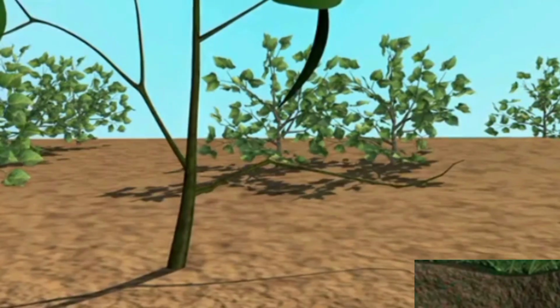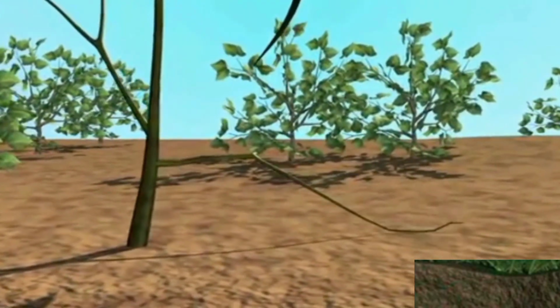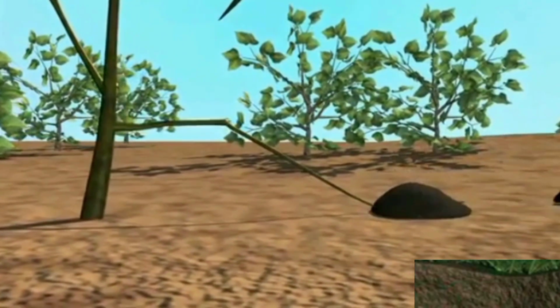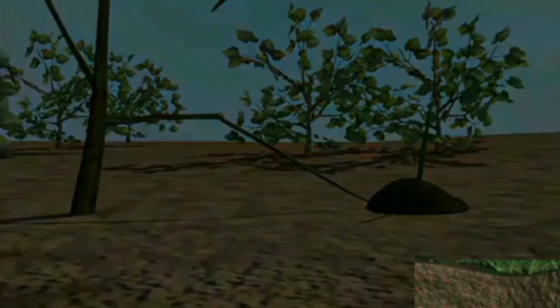In layering, a young healthy branch is bent down towards the ground and covered with moist soil. After some time, roots develop from the covered part. This is called the layer. This branch can now be cut off from the parent plant to form a new plant.